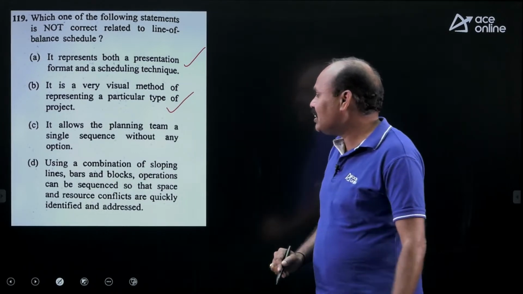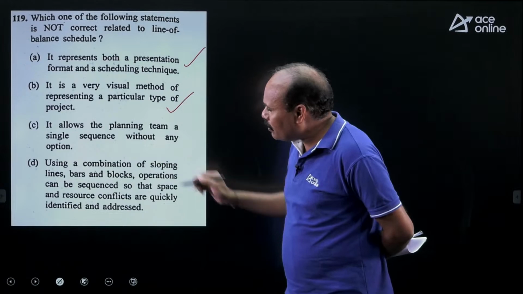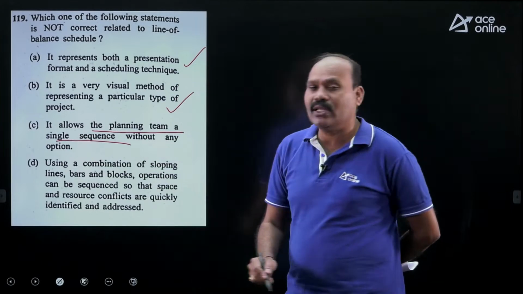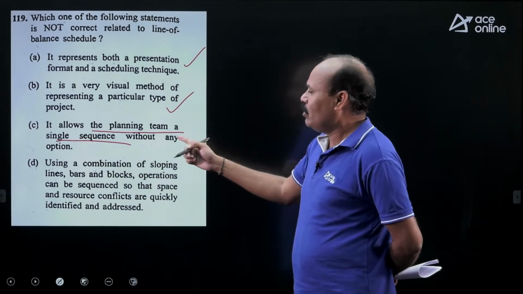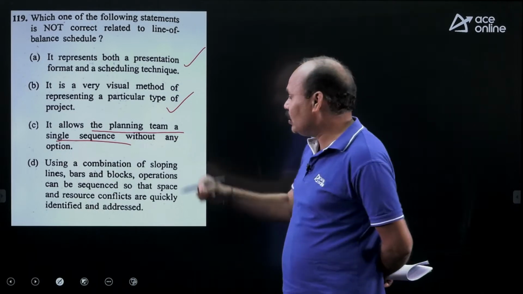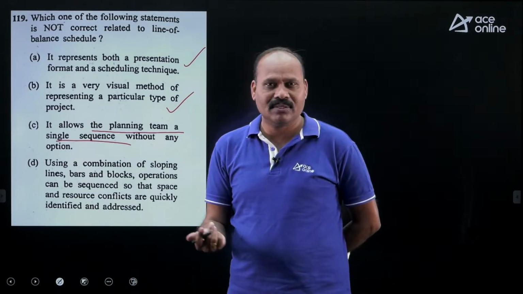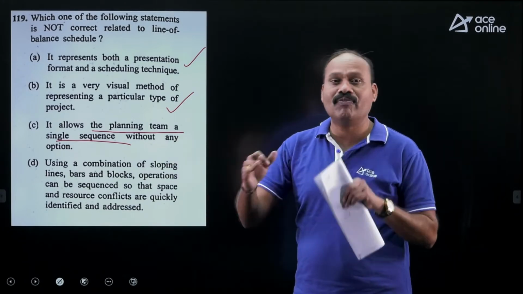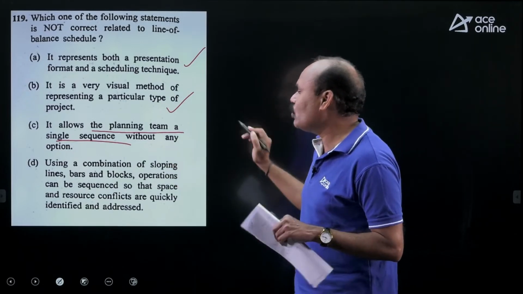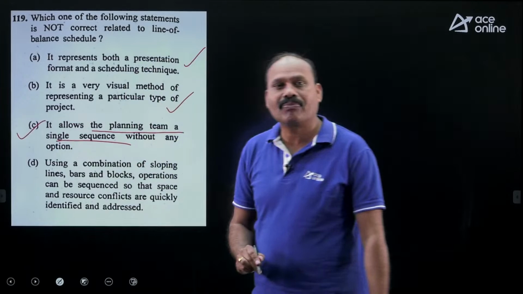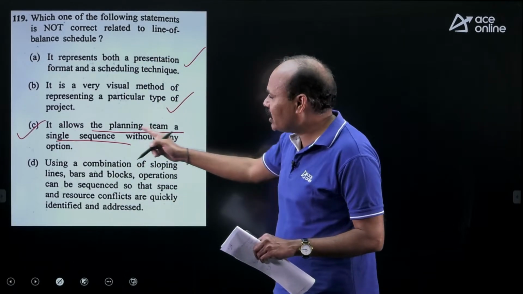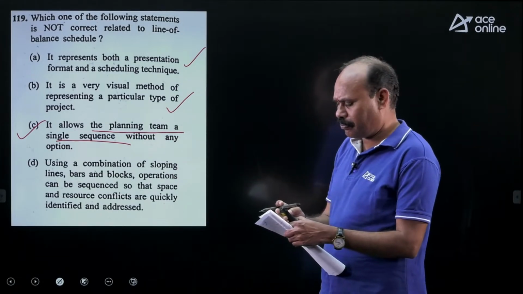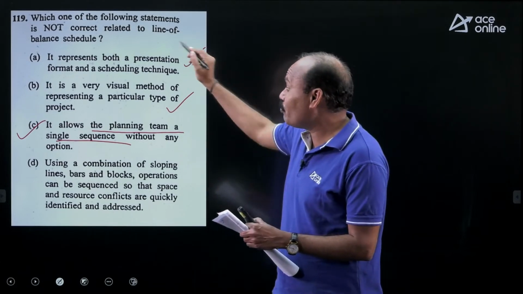It allows the planning team a single sequence without any option. Actually this is a meaningless statement. Without any option, only a single sequence, not correct. There is a chance of having some kind of relaxations, we can have flexibility. But here it is mentioned single sequence without any option. It seems this is an incorrect statement related to LOB. Straight away I can take option C. No need to go for option D. Option C is the right answer, because here we have to find out what is not correct.